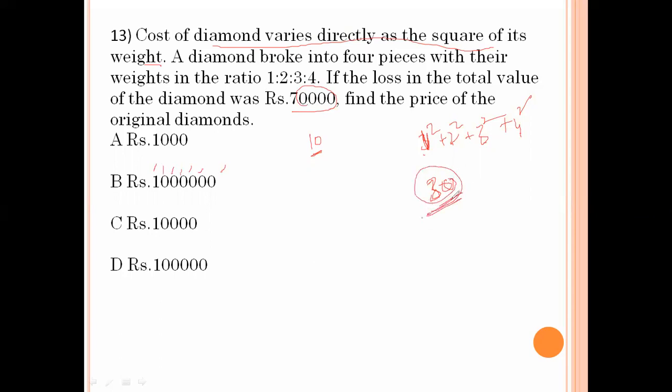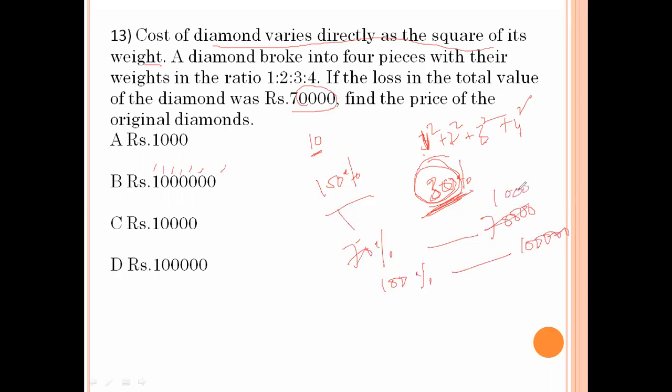This is the 30%. So 30% they get, the loss. Original percent is 100%. Here we get only 30%. That means 70% we get the loss. That 70% value is 70,000. Now 100% value is 1 lakh. This is the original value. So 100 into 1000 is 1 lakh. Option number D is the right answer.